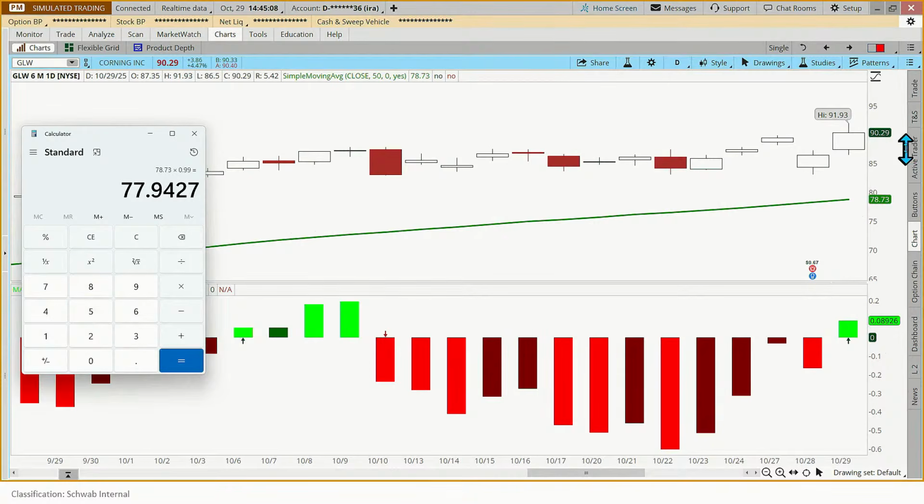And then we're going to see how many shares we can buy. If the stock's trading at 90 and we can invest up to $500, divide by 90.29, I can buy 5 shares.